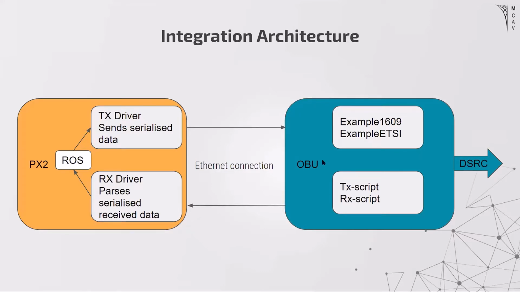When the OBU receives a new message from another OBU or RSU over the wireless connection, it's then forwarded using the same Ethernet connection, and this data is collected by the RX driver, which passes the serialized data that's been received and hands it back to ROS in a supported message type.